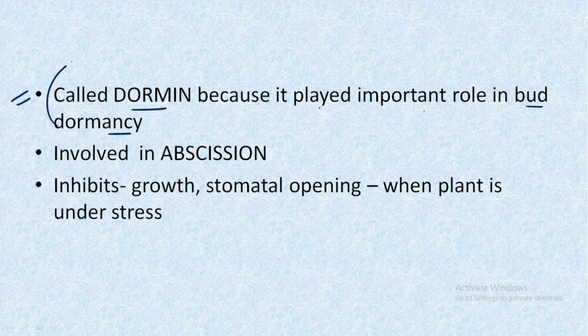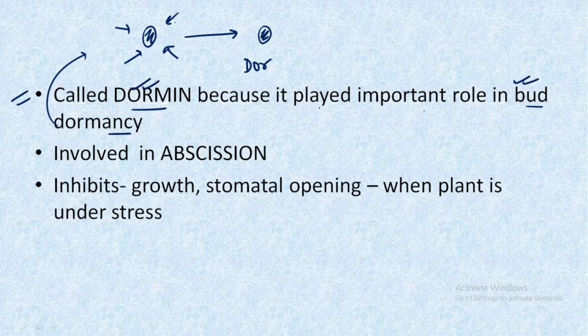And what is dormancy, about which we have already discussed? Dormancy is a state of a bud or any plant part which occurs when that particular plant part faces a stressful or unfavorable condition. It goes into a hibernation period, and that hibernation period in the case of plants is known as the dormancy condition. Because this plant hormone, abscisic acid, plays a very important role in bud dormancy, it is also called dormin.